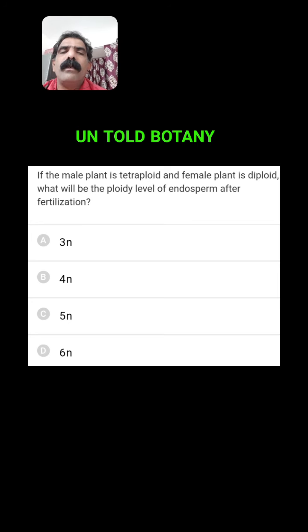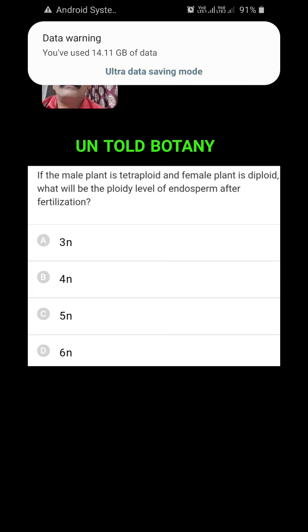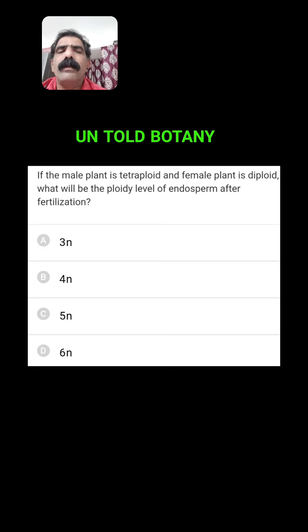Here the female plant is diploid, so the secondary nucleus will be diploid because two polar nuclei fuse. And one male gamete fuses with the secondary nucleus. Here the male gamete will be diploid because the male plant is tetraploid. A tetraploid cell undergoes meiosis, resulting in diploid gametes. So the diploid male gamete fuses with the diploid secondary nucleus, forming a tetraploid PEN that develops into endosperm. So endosperm ploidy will be 4n, tetraploid.